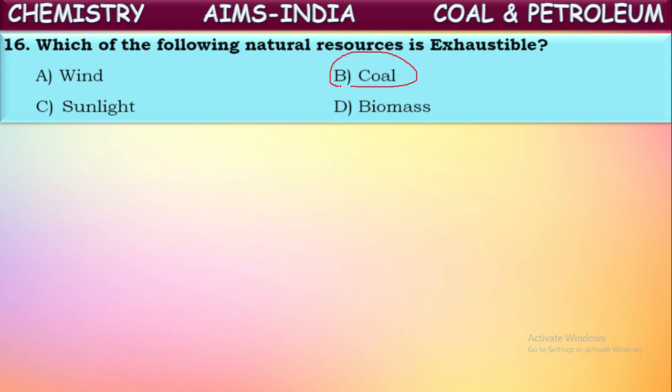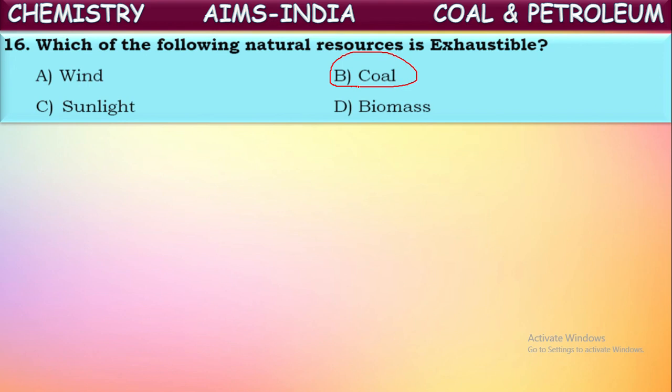Coal will be finished after usage continuously like this after a few years. It will be finished because it exists in very small quantity, and the formation of this resource will take thousands of years by nature. So it will be exhausted if it is used continuously in the same manner.